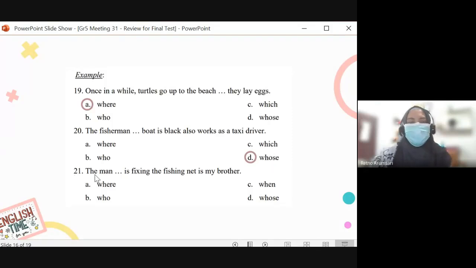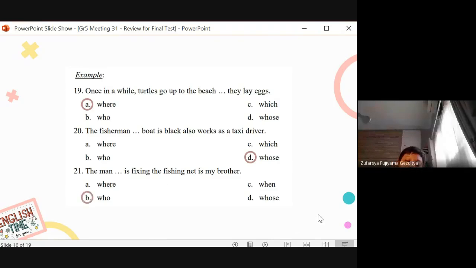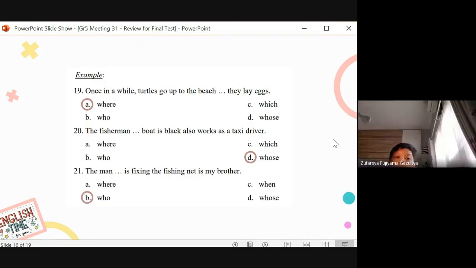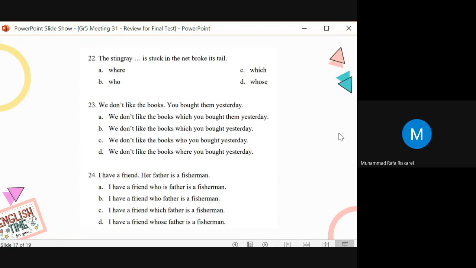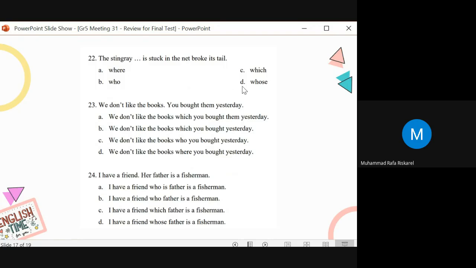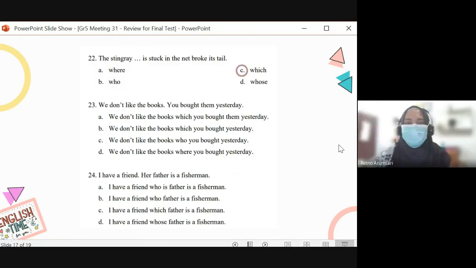Okay, number 21. The man who, yes, that's it. Okay, next. The stingray, blah blah blah, is stuck in the net, broke its tail. Which? Yeah, we're talking about a stingray. Do not use who for animals.